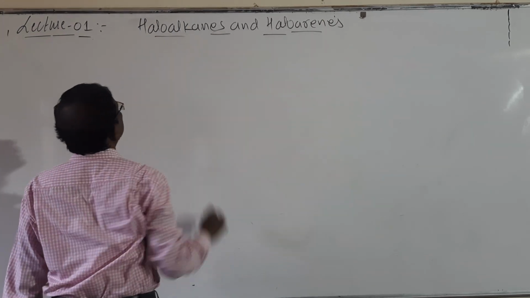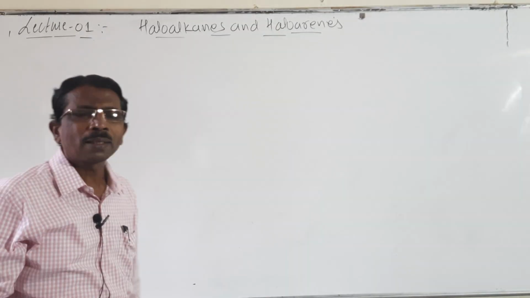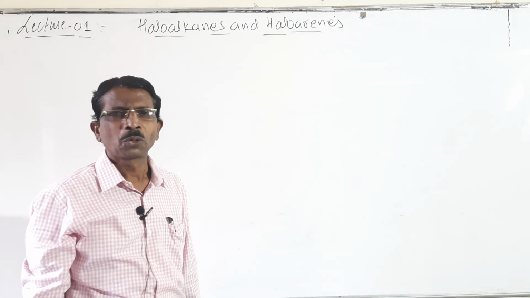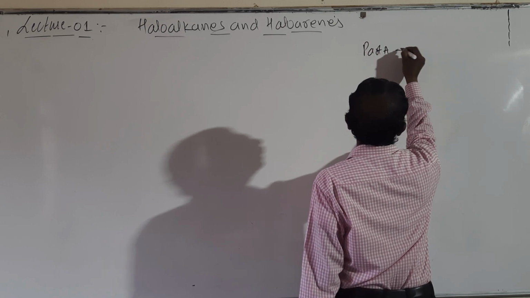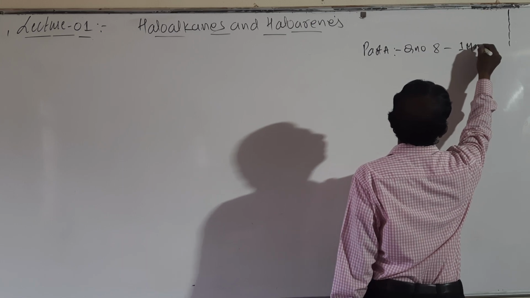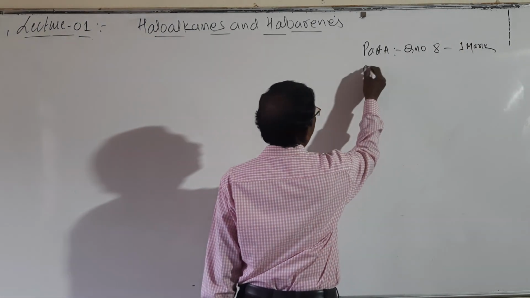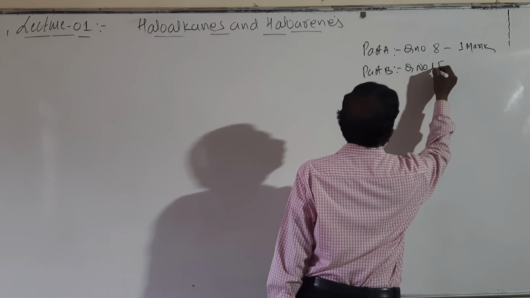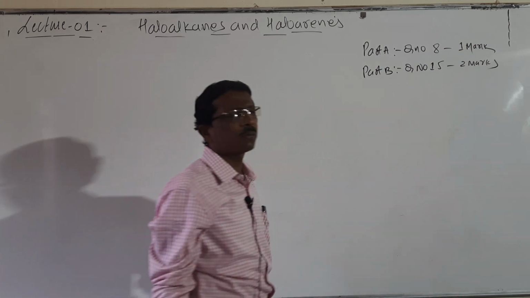So the first topic is haloalkanes and haloarenes. Here it carries about 8 marks in the examination. Look here students, in Part A, question number 8 carries 1 mark. And in Part B, question number 15 carries 2 marks.